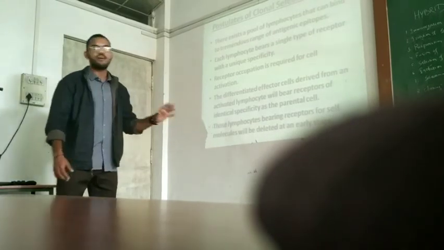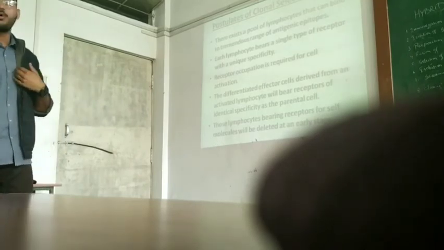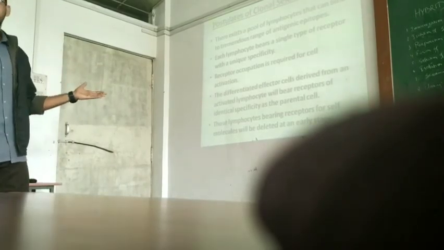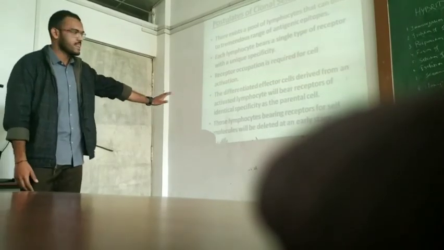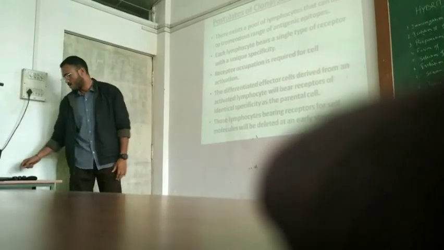And those lymphocytes which have antibodies specific to our own cells may cause a self-destructive immune response, so they are deleted at an early stage so that we don't have any harmful antibodies in our body.